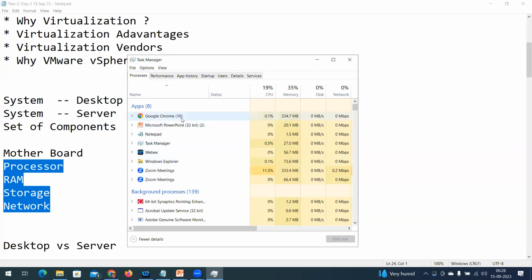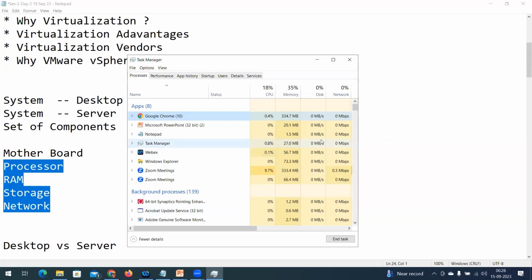Different applications. I have Google Chrome, PowerPoint, Notepad, and different applications. All these applications are getting resources. Google Chrome is getting CPU 19%, another one some 0.1%, and memory, out of the available memory, it is consuming 334.7 MB, and it is consuming some disk space and some network. So what is happening in this picture?